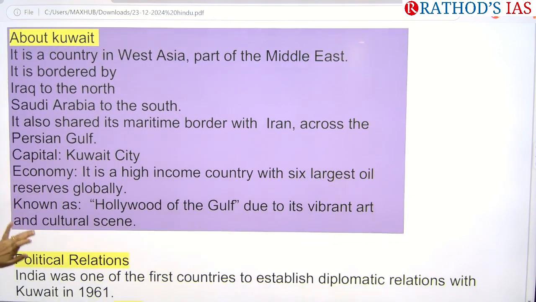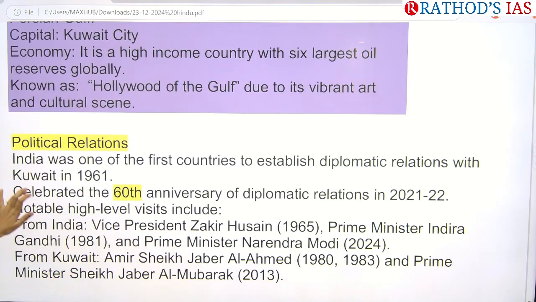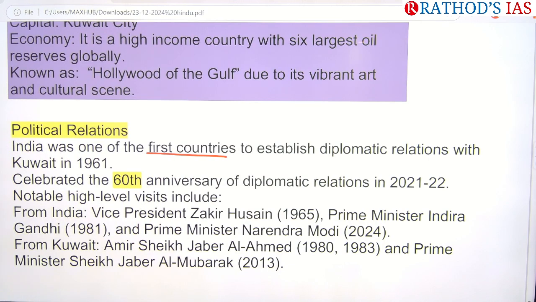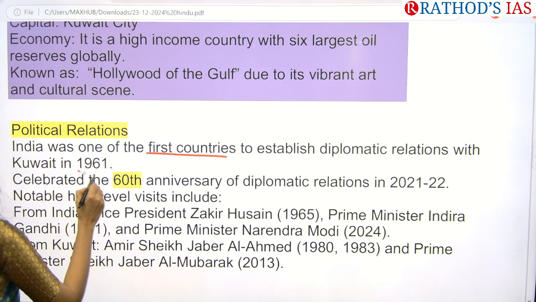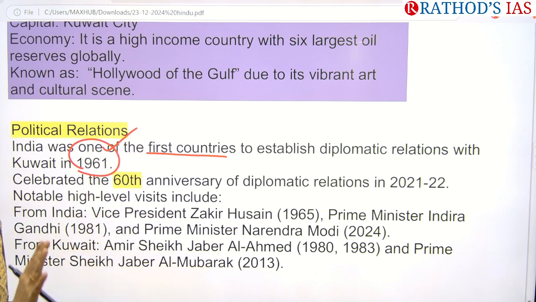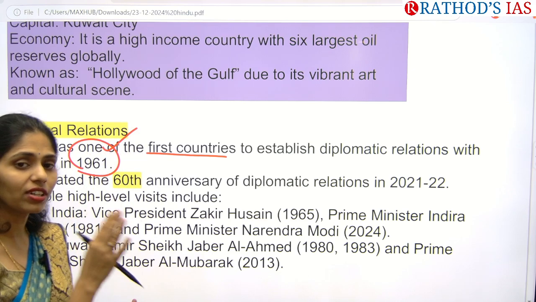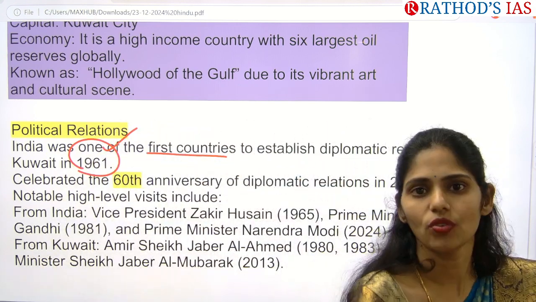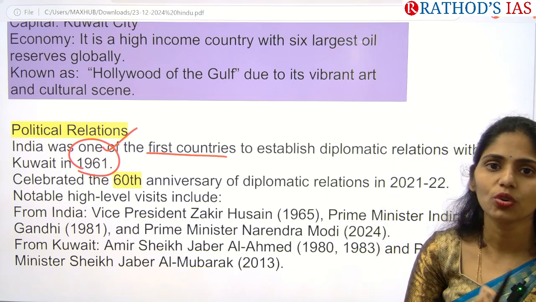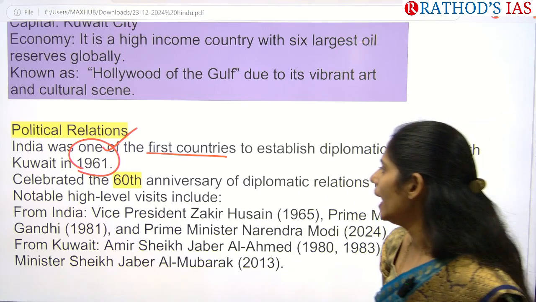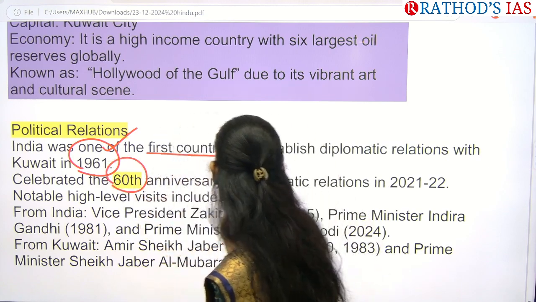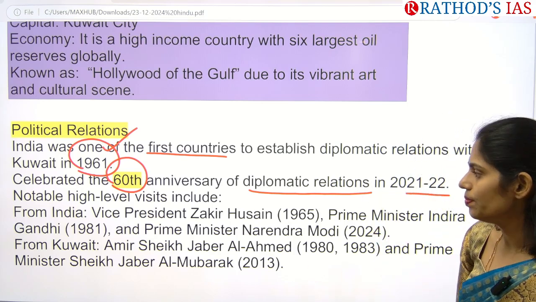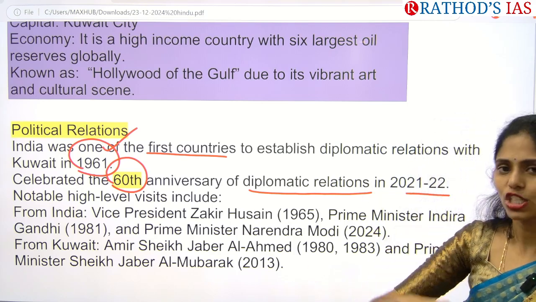Okay, if you see the political relations between India and Kuwait, India was one of the first countries to establish diplomatic relations with Kuwait, and we started in early 1961 itself. After this, in 1962, one major event happened, the India-China war, and in that war also Kuwait supported India. We celebrated the 60th anniversary of diplomatic relations in 2021-22, and at that time our relations were very high.